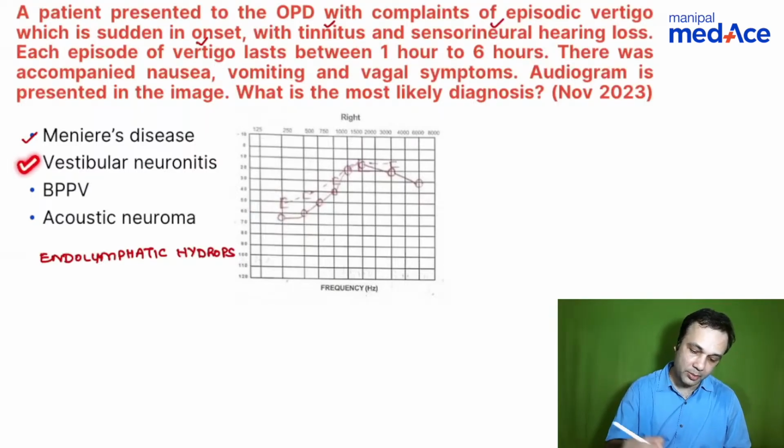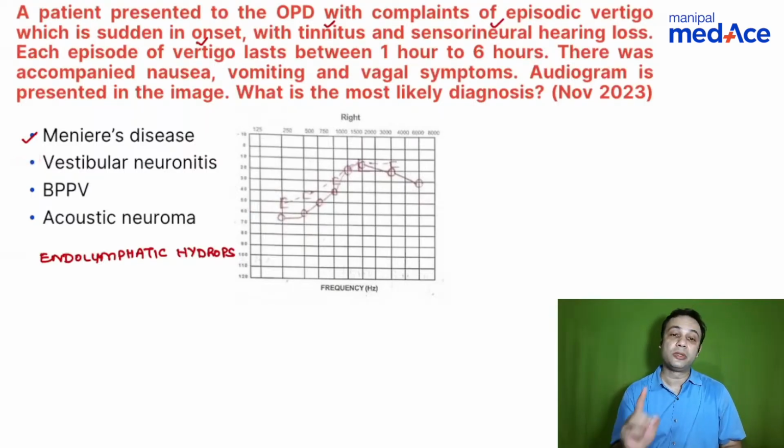Now let's come to the second important option here. There is vestibular neuronitis. Although this is not the answer, you need to know something about vestibular neuronitis. Remember, any of these options can enumerate questions in the next INI-CET. So when you talk about vestibular neuronitis, can someone tell me what is the causative factor here? What causes vestibular neuronitis? Anybody?